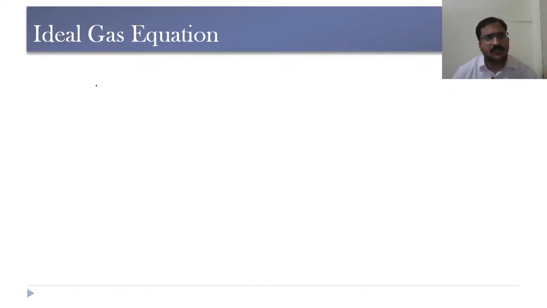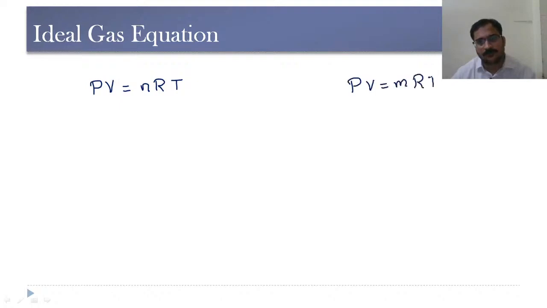See, usually we will be writing two different equations like this. One is PV is equal to nRT and the other equation is PV is equal to mRT. Here P is pressure, V is volume, T is temperature, n is the number of moles. In the other, P is pressure, V is volume, m is the mass of the gas and T is the temperature.